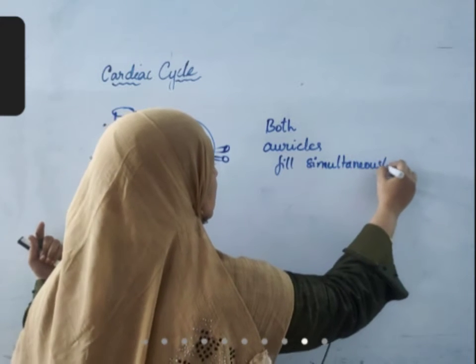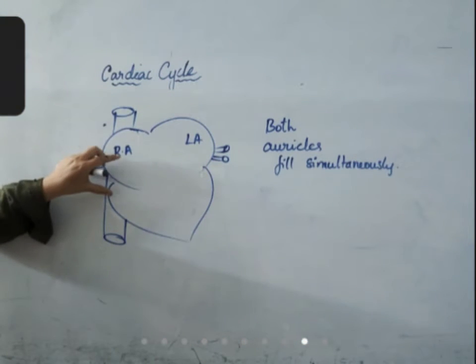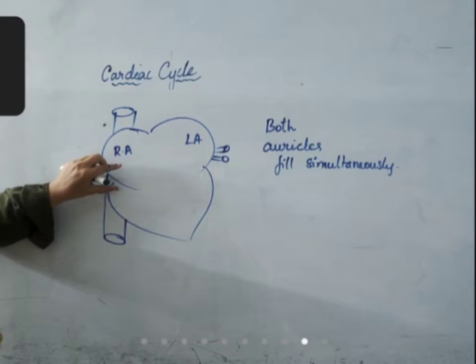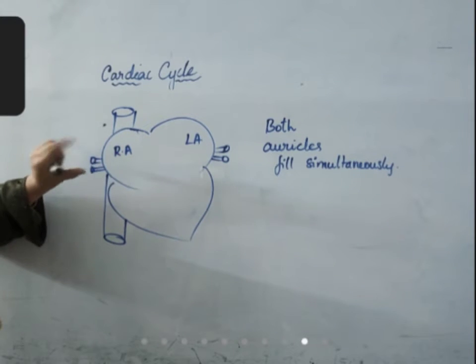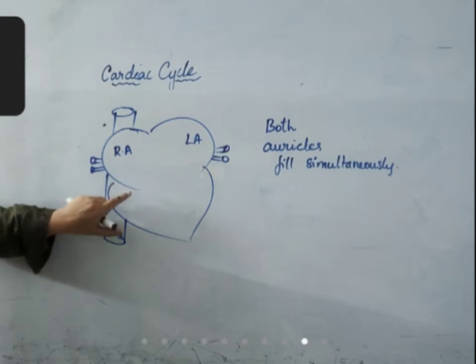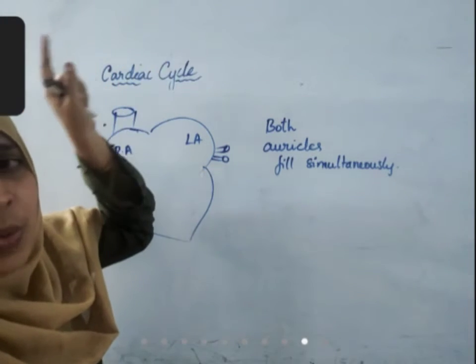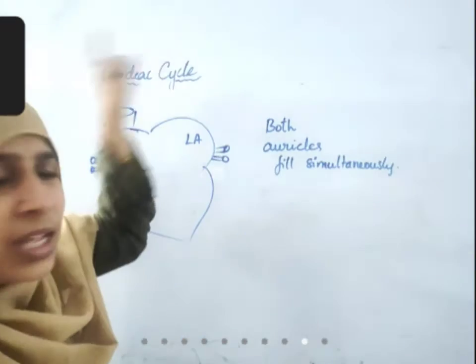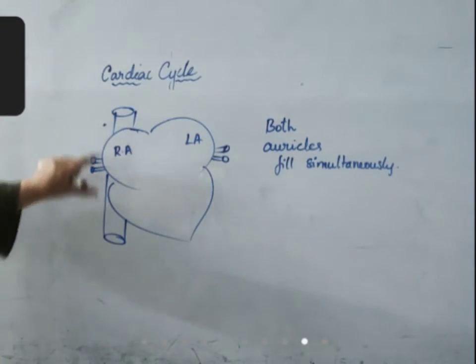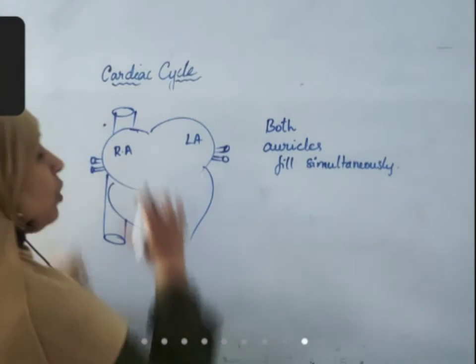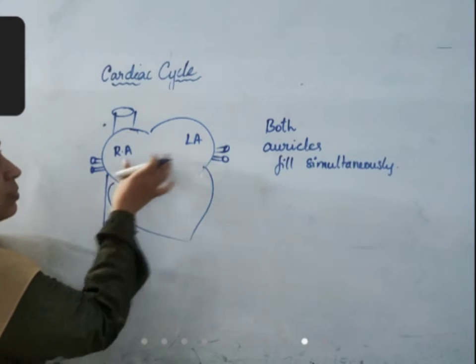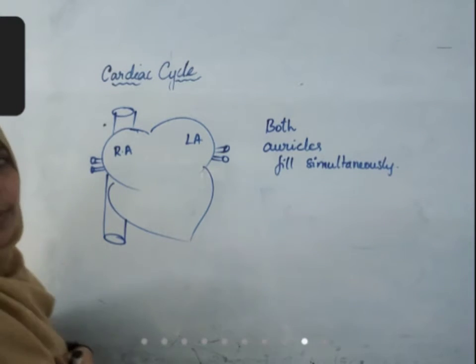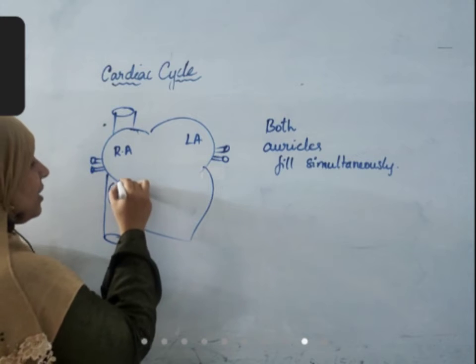Simultaneously means at once. Why? For each cardiac cycle, only 70 ml of blood is passing through the heart. That means the previously cycled 70 ml has already passed the right auricle, right ventricle, and reached lungs. So 70 ml is waiting at lungs, and another 70 ml from body parts is waiting. Both will enter into auricles at once. Both auricles, which are called receiving chambers, receive the blood at once.